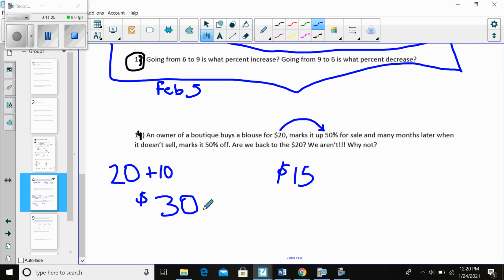Okay, so this time the 50% is applied to a different base, which means over here the 50% was $10, but if I apply 50% to a different base, now that 50% off is $15. Okay, and that's how we get then the 30 minus 15 to get that as a selling price.